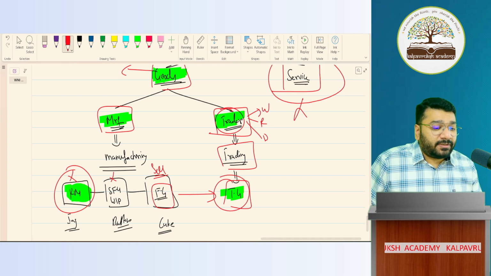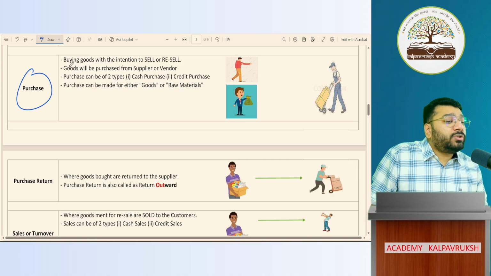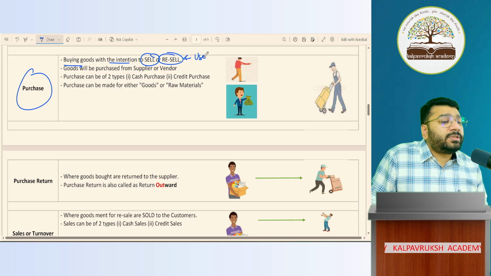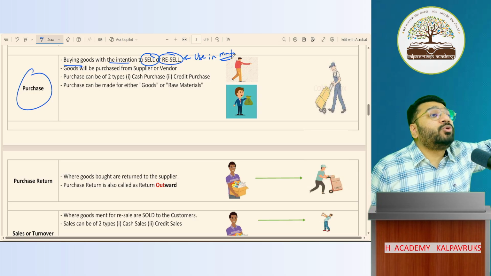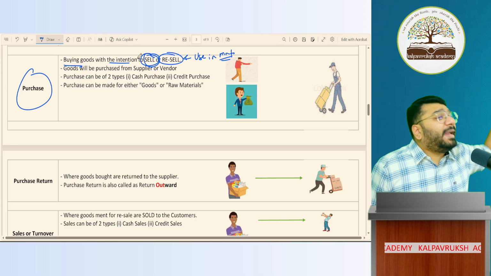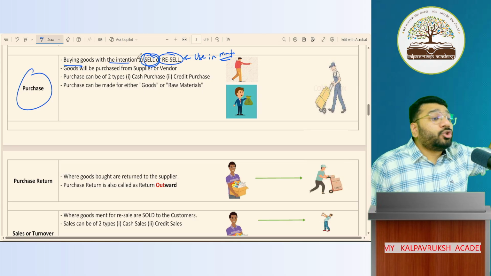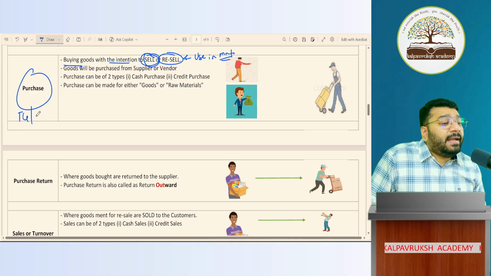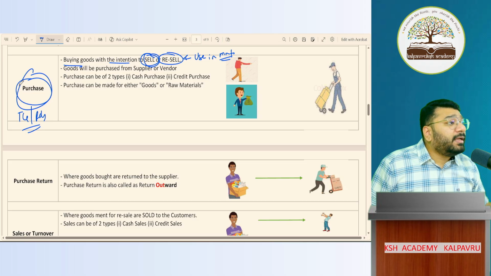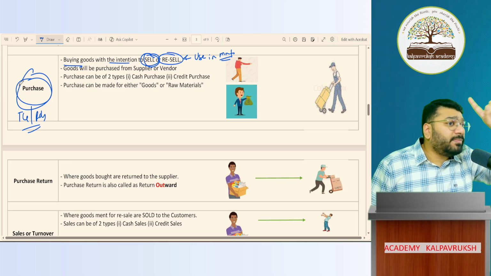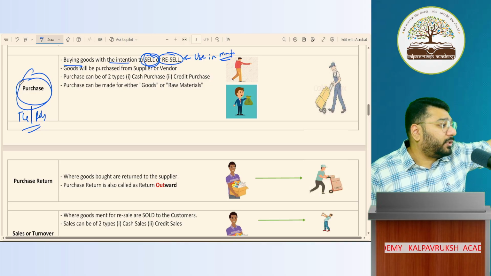So what is purchase? The goods that you buy with the intention to sell or resell, or use in manufacturing. What do I use in manufacturing? Raw materials. What do I buy and sell? Traded goods. So only traded goods and raw materials can go to the purchase account. Got it, not got it? Rest all never comes under purchases. This is very, very important.